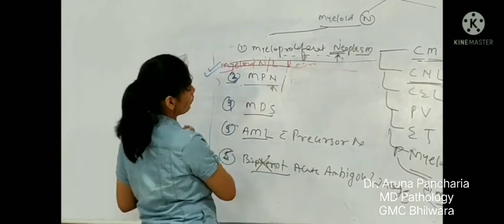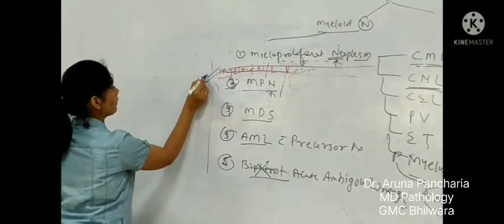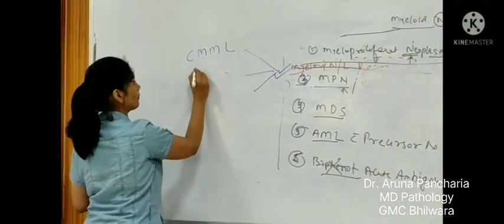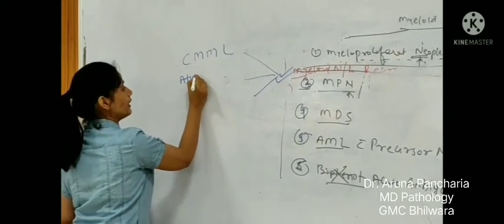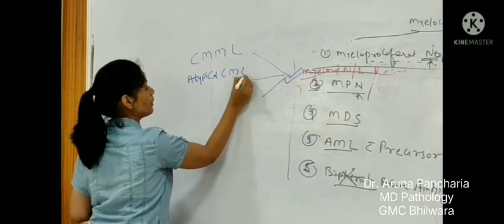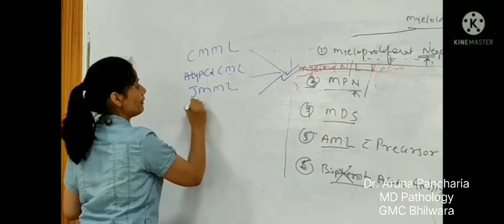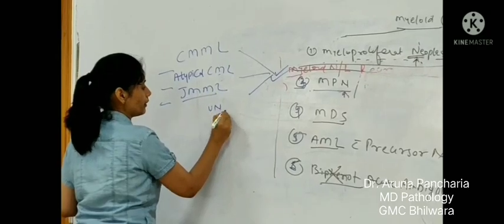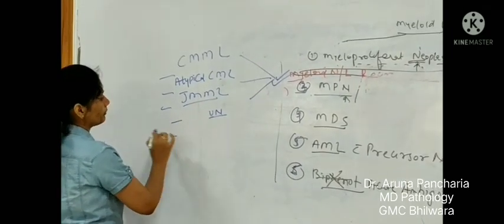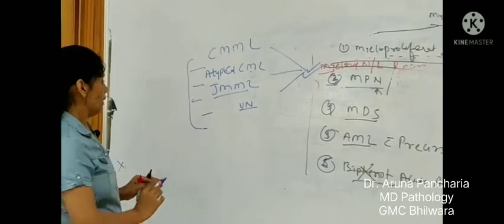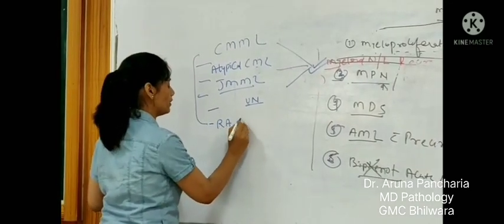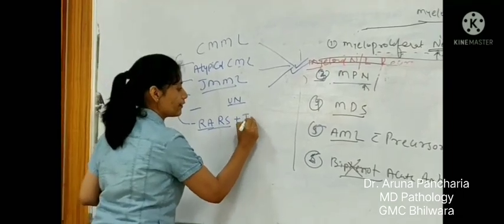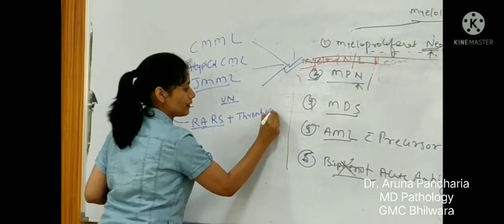Now this MPN/MDS category has got further sub entities like chronic myelomonocytic leukemia, atypical CML, juvenile myelomonocytic leukemia, and myeloid neoplasm unclassified, refractory anemia with ring sideroblasts associated with thrombocytosis.